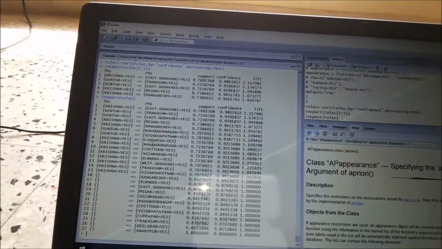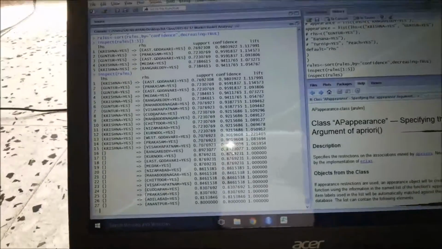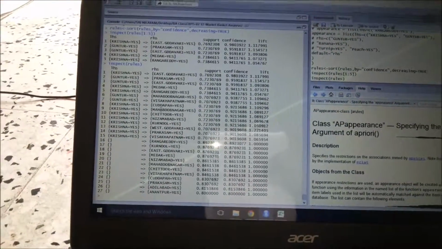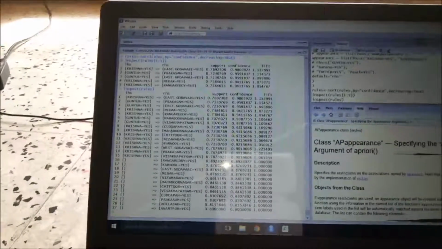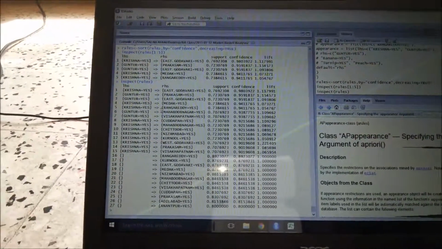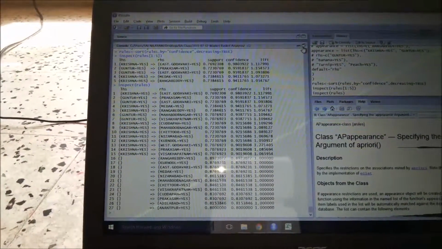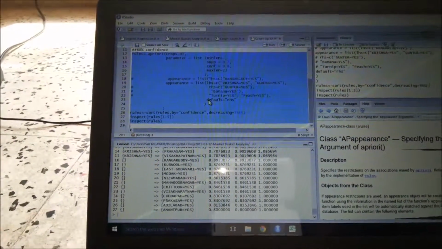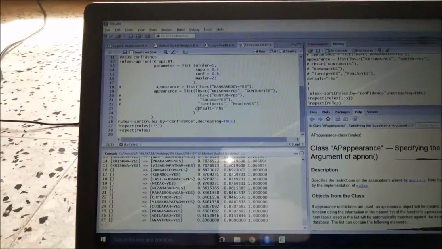So it's a mixed bag response: three or four districts of Andhra Pradesh and three districts of Telangana are likely to get benefited. So Apriori has really helped me understand these things.